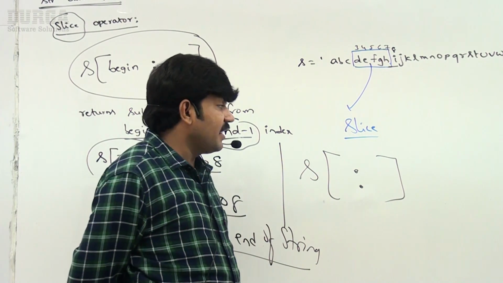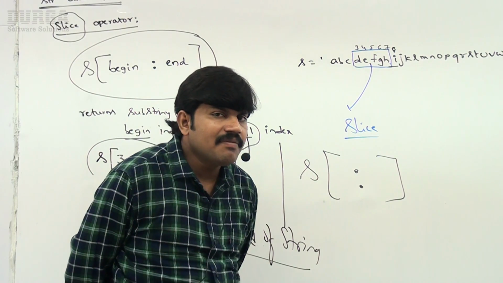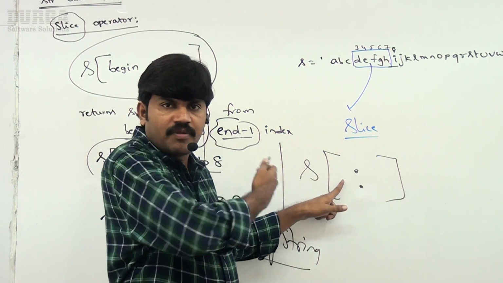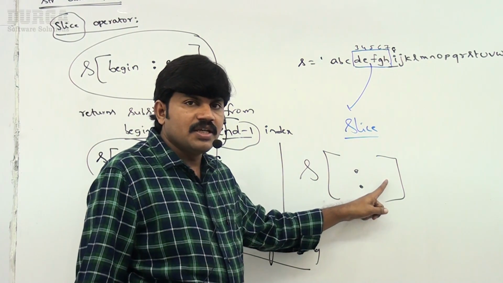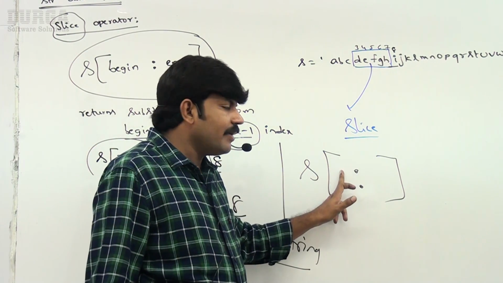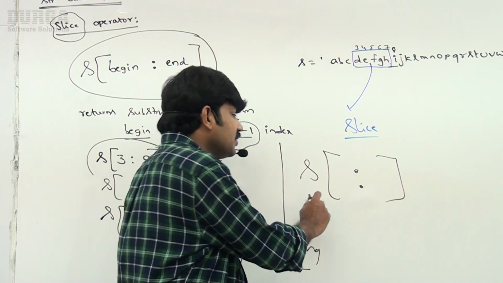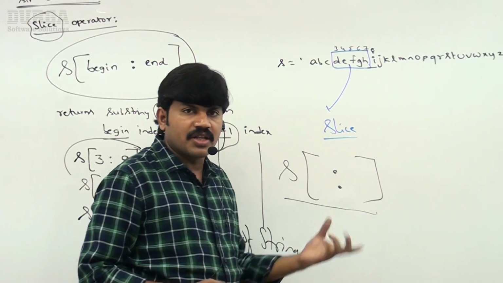I'm not specifying begin index and end index. What will happen? Very, very simple, sir. The default value 0 means it starts from the beginning, and the default value for the end is the end of the string. From begin to end, the total characters, the original string, the whole string, is going to be considered.